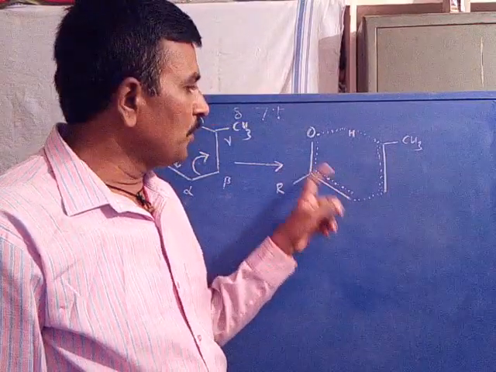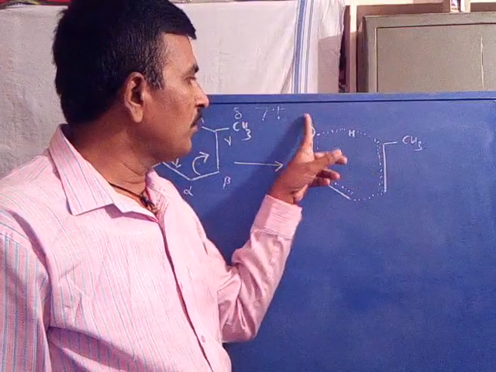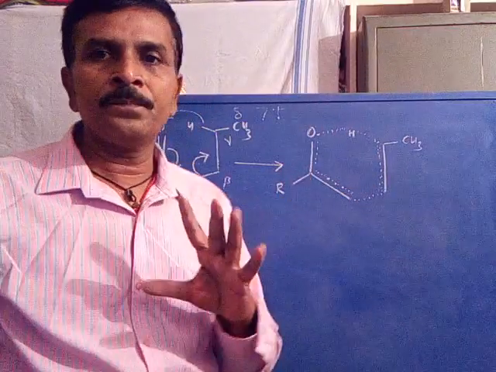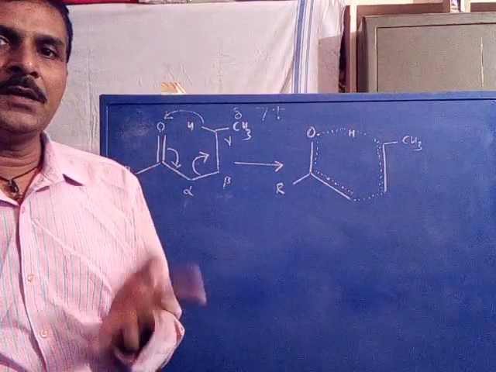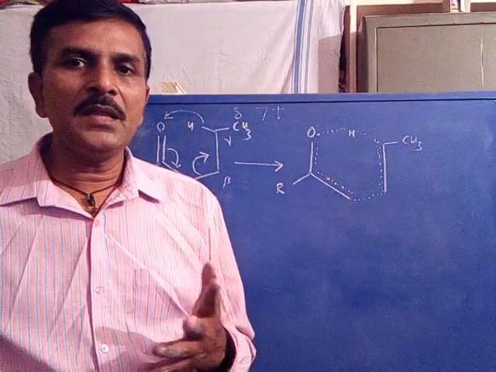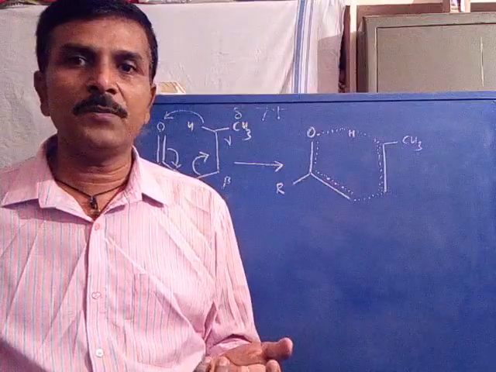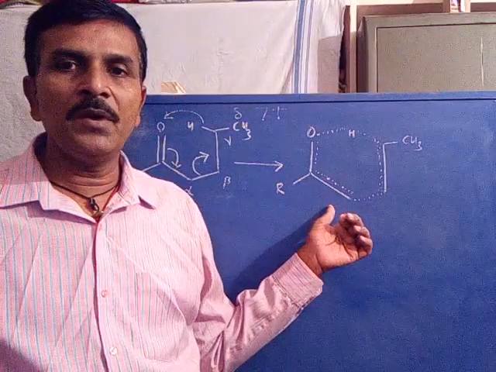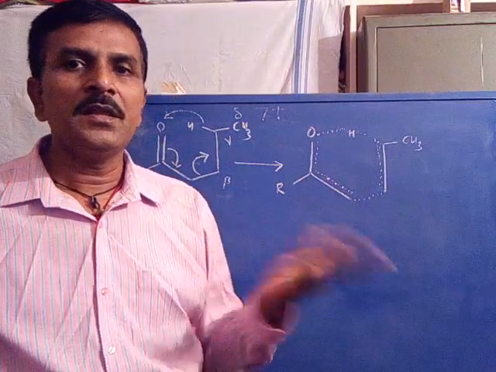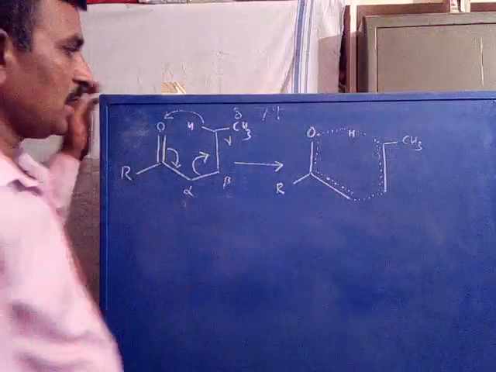So you observe 1 2 3 4 5 6. When gamma hydrogen is transferred, a cyclic 6-membered, more stable transition state is possible. This is the 6-membered cyclic transition state. Therefore only gamma hydrogen is transferred.